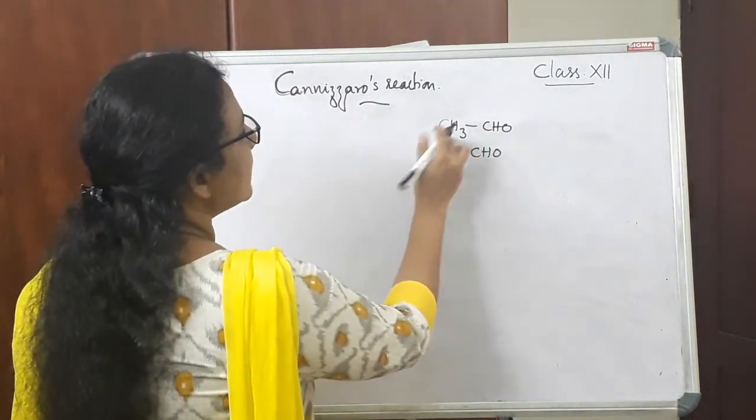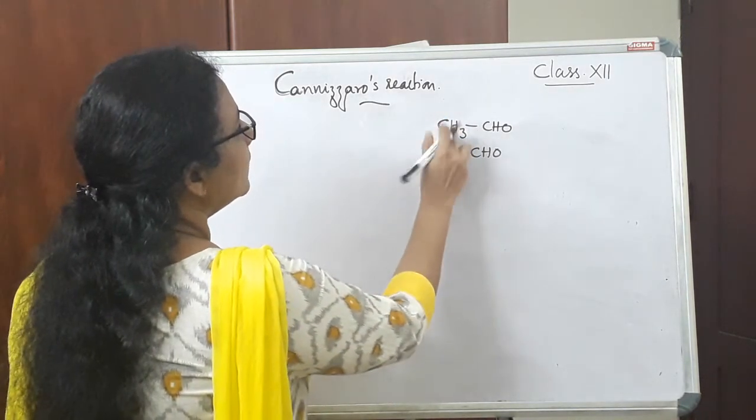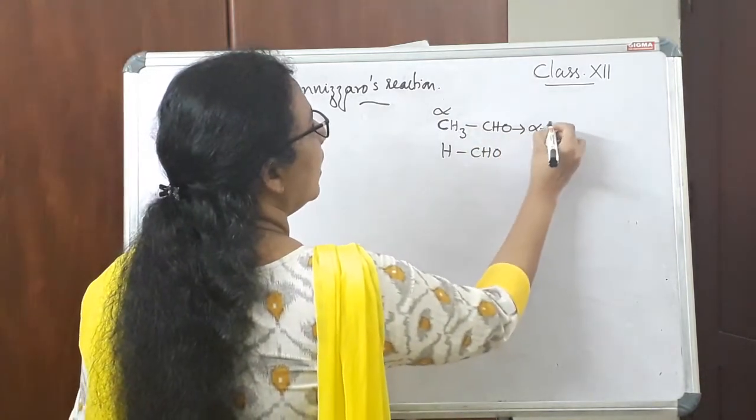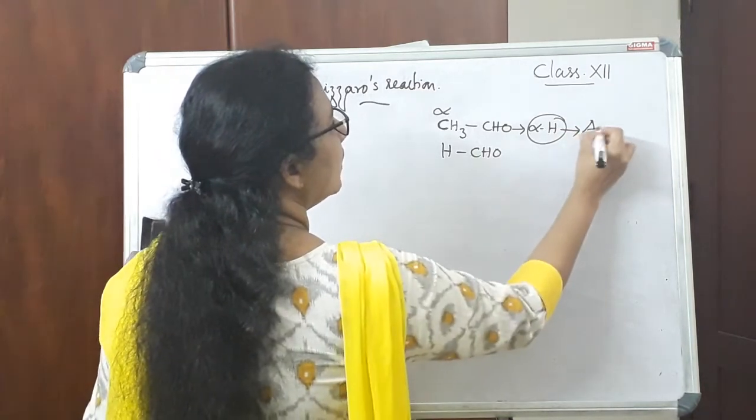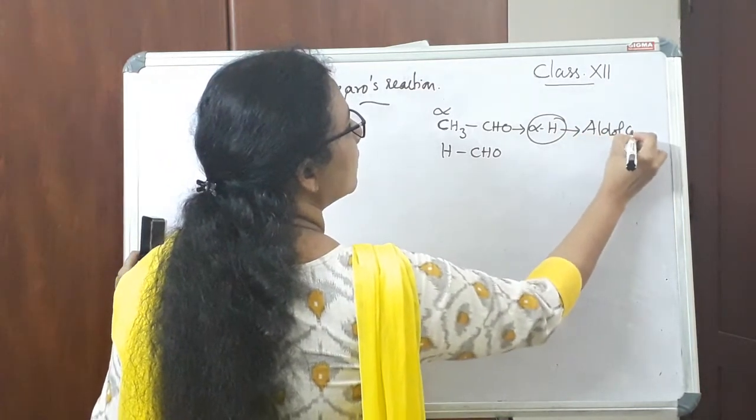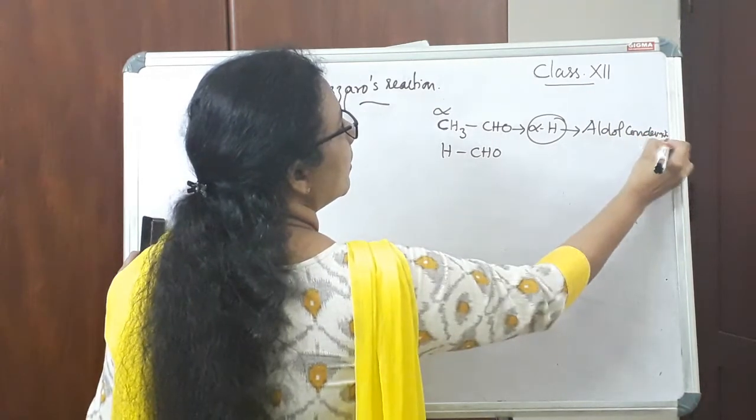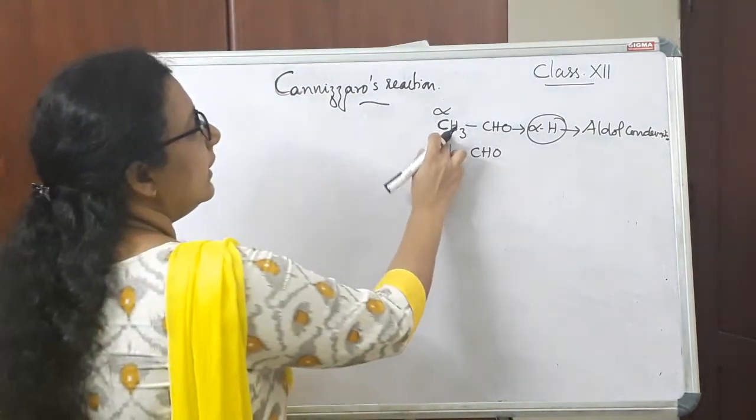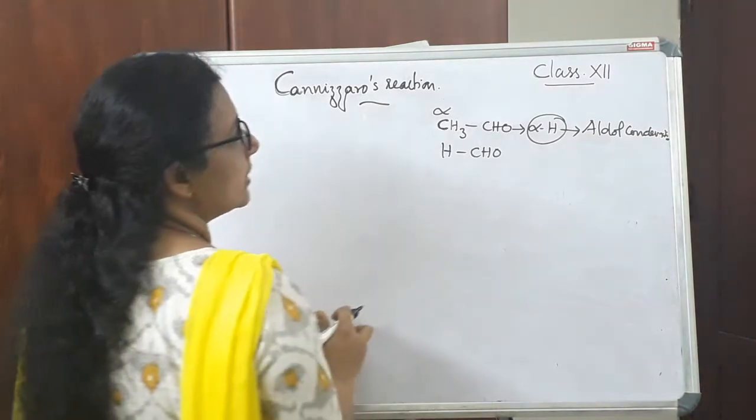So this acetaldehyde is having an alpha carbon and there is alpha hydrogen. So this will undergo aldol condensation reaction in presence of a base. So in presence of a base, an aldehyde with alpha hydrogen atom will undergo aldol condensation reaction.